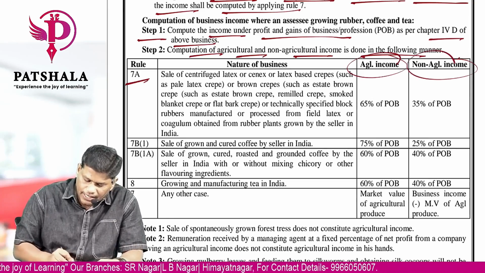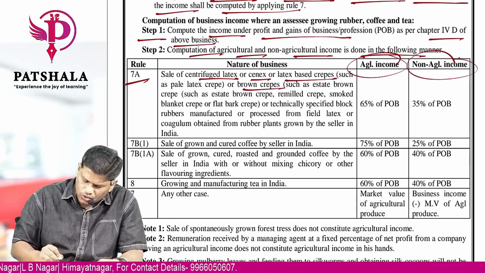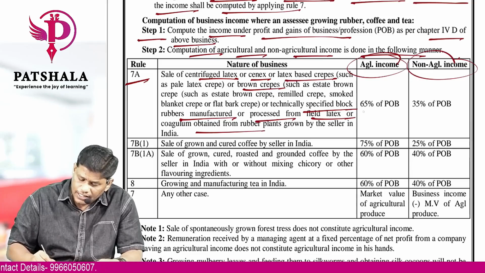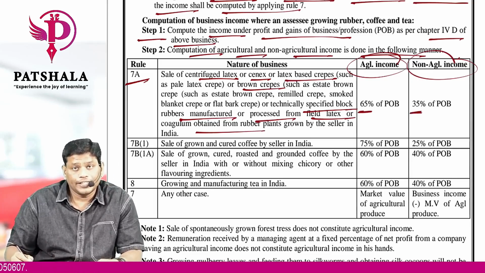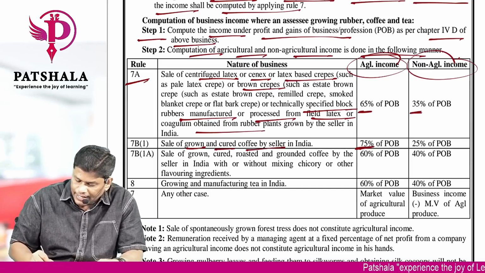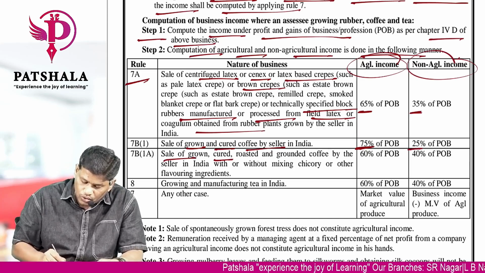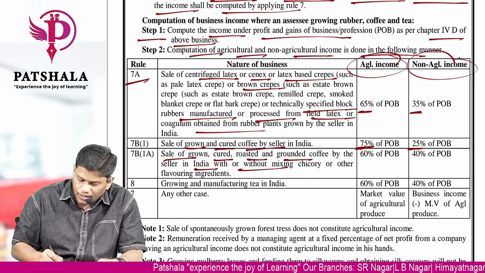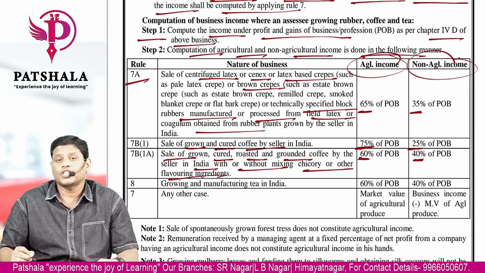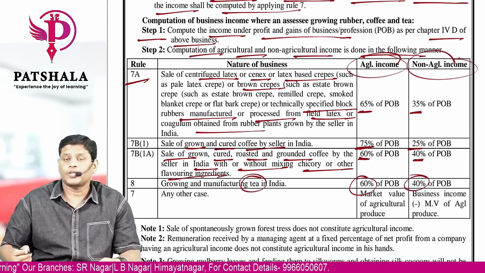Rule 7A says: sale of centrifuged latex, cenex, latex-based crepes, brown crepes, or any of those specified block rubbers manufactured or produced in India, 65% is agriculture, 35% is non-agriculture. Similarly, sale of grown, cured coffee by the seller in India, 75% agriculture, 25% non-agriculture. Sale of grown, cured, roasted, ground coffee by the seller in India with mixing chicory and other flavoring ingredients, 60% is agriculture, 40% is non-agriculture. And the last one, for tea, 60% is agriculture, 40% is non-agriculture.